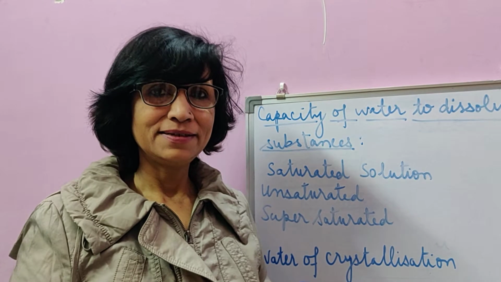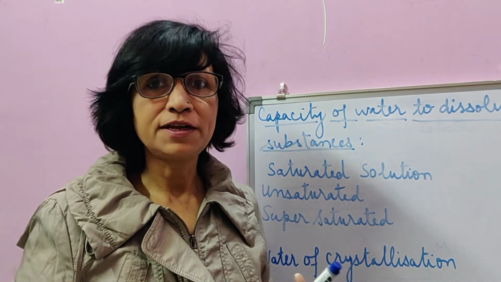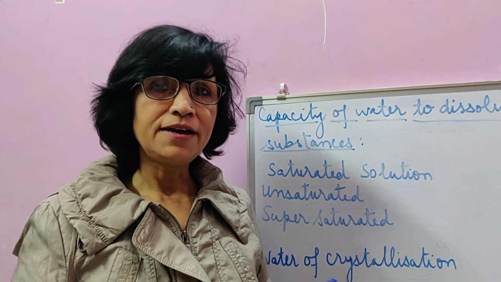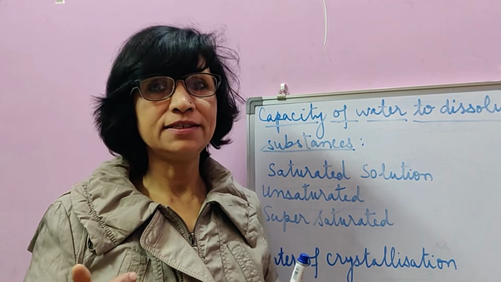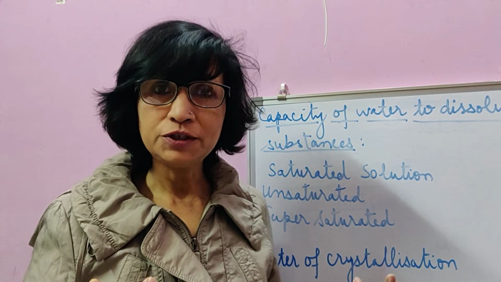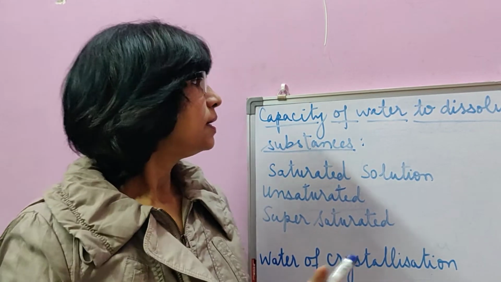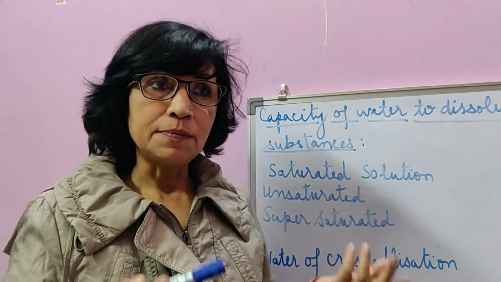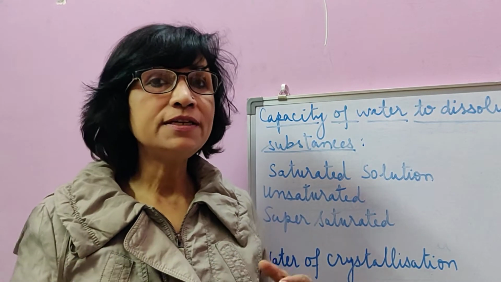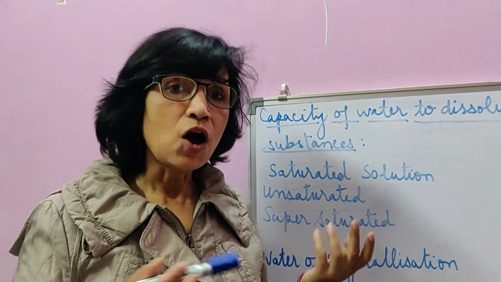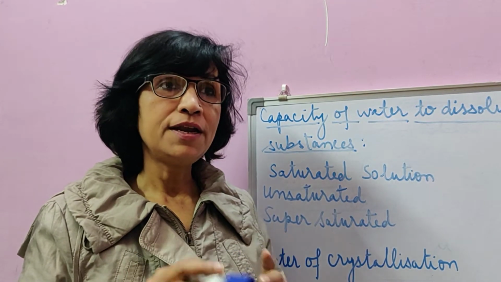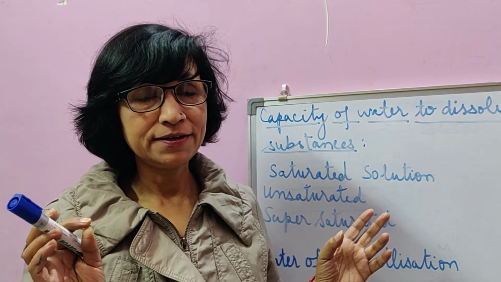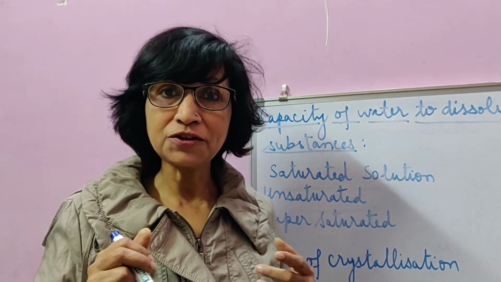Dear students, we discussed that water is a very good solvent and it dissolves lots of solids, liquids and gases into it to form homogeneous solution. Now, a substance may dissolve in water, but there is a limit. How much of the solute will dissolve in a given amount of solvent at normal temperature and pressure?